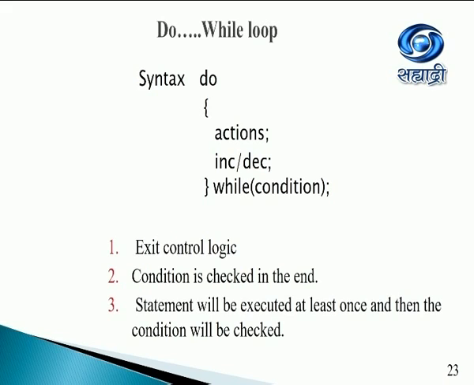Do while is similar to while, but it's different in many ways. It also checks the condition, but it checks the condition at the end. So we call it the exit control logic. Okay, so do these statements. If the condition is true, keep doing it. If the condition is false, stop. So in case of do while, this set of actions will be done at least once before we check the condition, even if the condition is false.